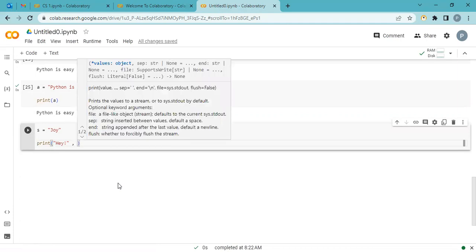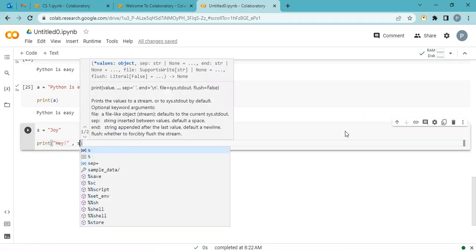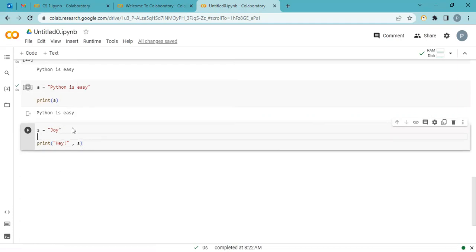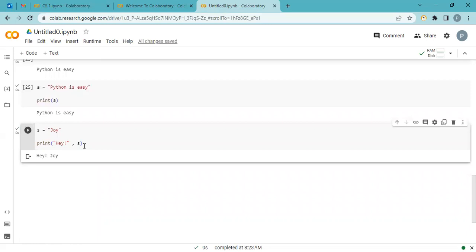And I want to print the joy. So I am not writing joy because my joy value is already saved in the S variable. I say S. Or I say Pooja. Say hey Pooja. Fine. So now we can use a variable, comma separated, with a string. Is it possible? Okay, here I can say again comma.